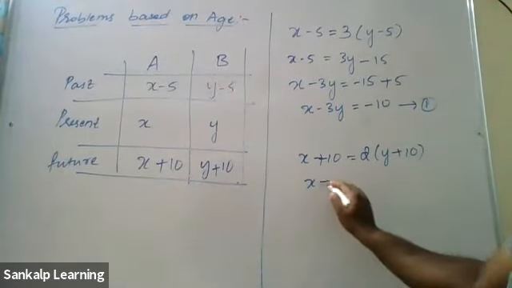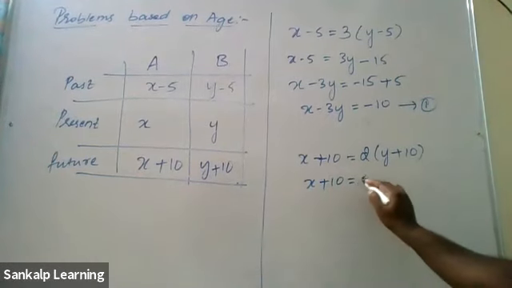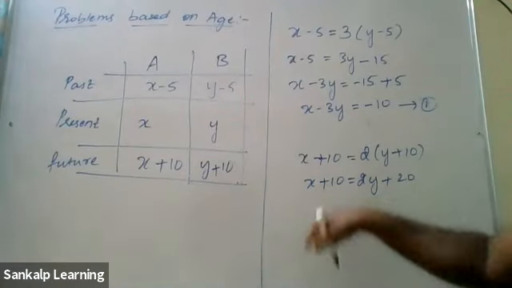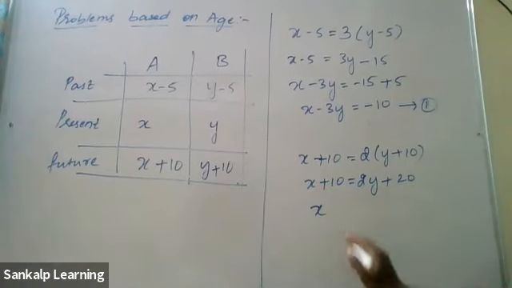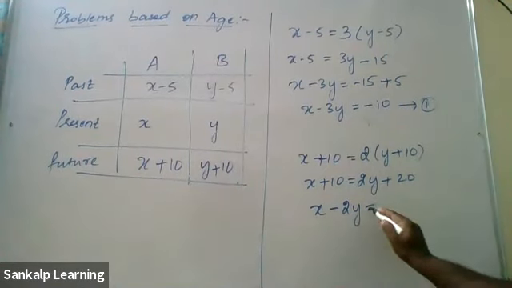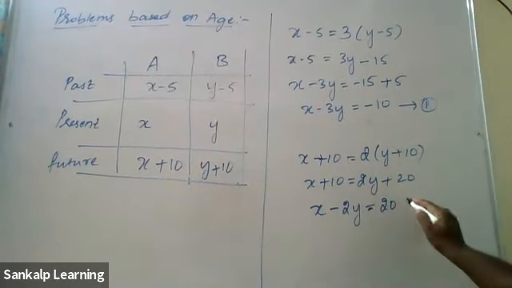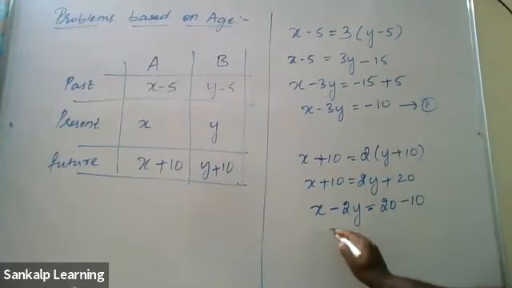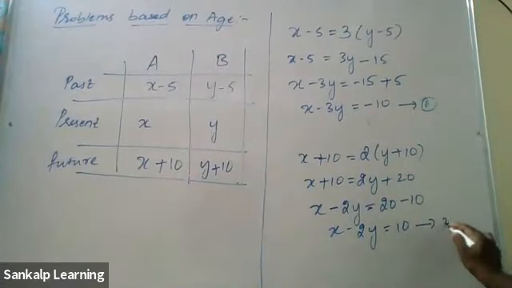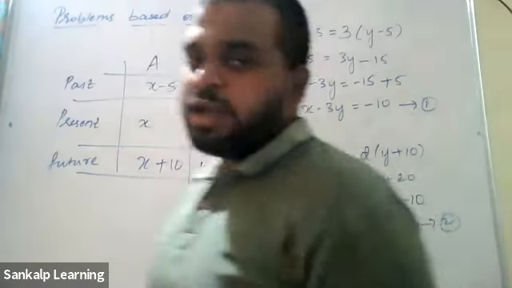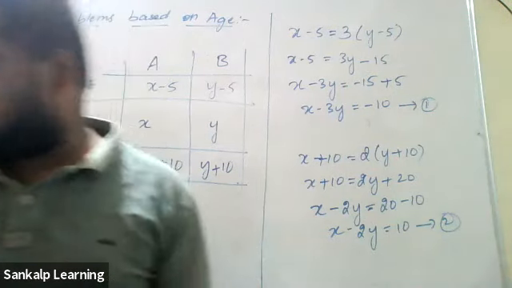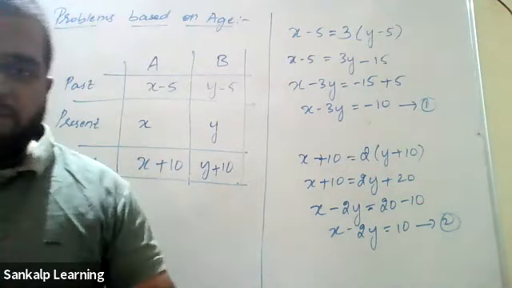Simplify. X plus 10 equals 2 into Y is 2Y, 2 tens are 20. Again, send the 2Y to this side and the 10 to the other side. X stays there, plus 2Y to the other side will become minus 2Y, equal to 20, and as it is plus 10, on this side it becomes minus 10. Therefore, X minus 2Y equals 20 minus 10, which is 10. Equation 2. You got your equation 1 and 2. Solve by elimination method and you will get the answer for X and Y. Is that clear for everyone?